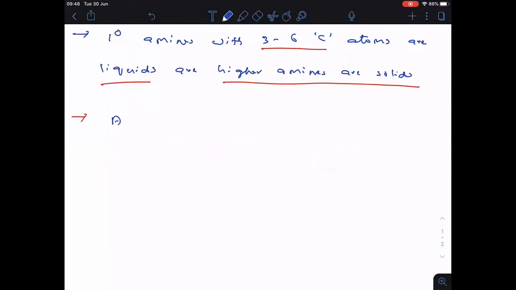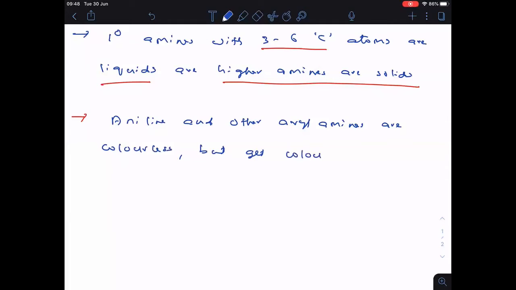Aniline and other aryl amines are colorless, but get colored on storage due to atmospheric oxidation.